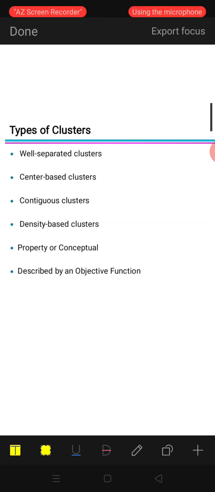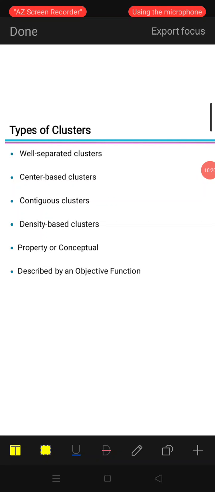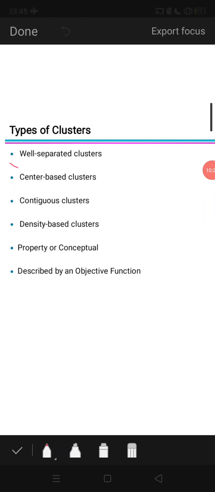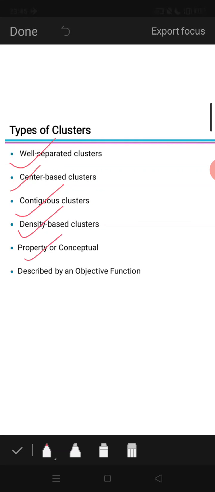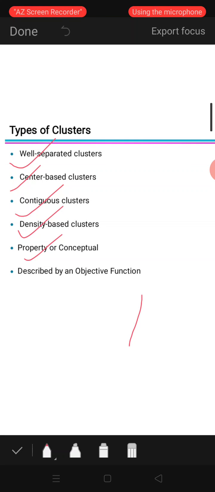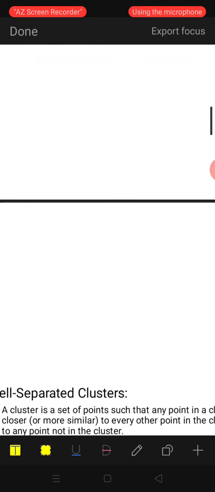Next, a very important thing I want to tell you is types of clusters. How many types are there? You should remember the headings: well separated, center based, contiguous, density based, and shared property or conceptual. If you write these five, that's enough. One more you can also take: described by an objective function. I will explain it.